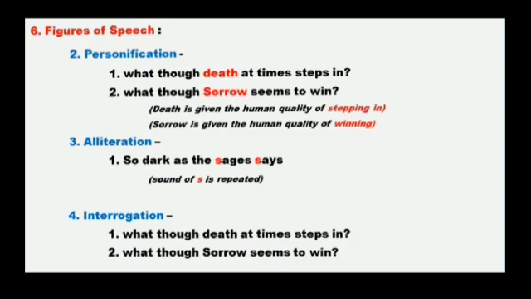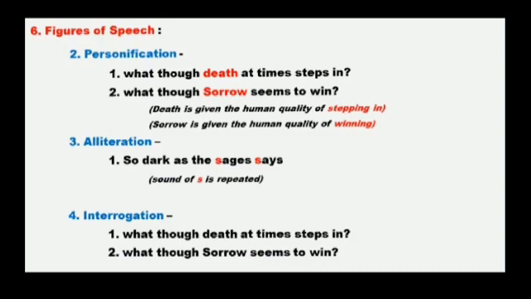So here the line, so dark as the sages say. You can see here S sound is repeated again and again to make the readers know what exactly the poet wants to convey.